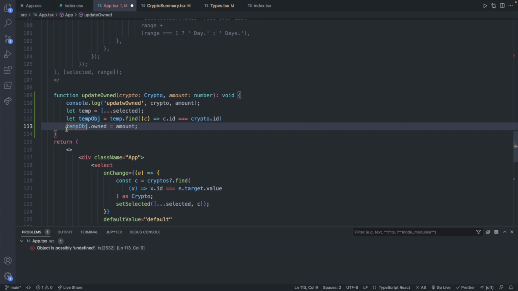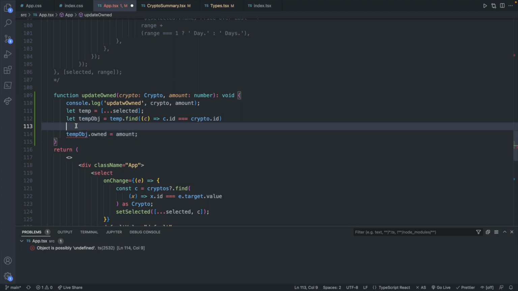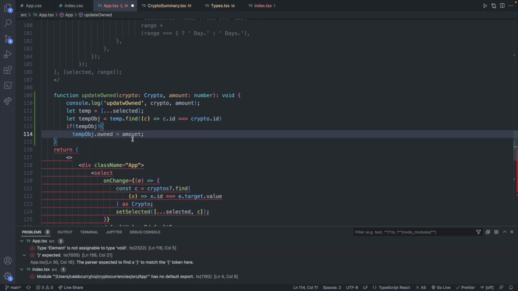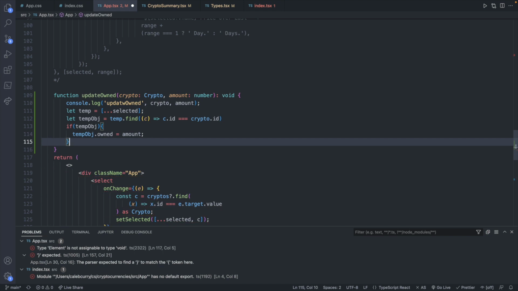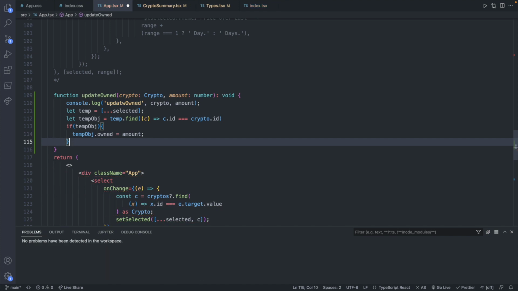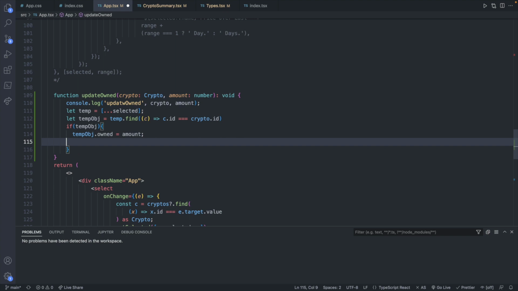So the solution to this is to actually do an if statement. If temp object exists, then we will assign a value to it. So it'll look like this. That's going to change the object in that array, which we can then assign back to the original state. We can say setSelected, passing in our new and improved updated array.